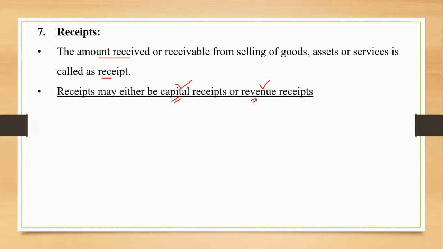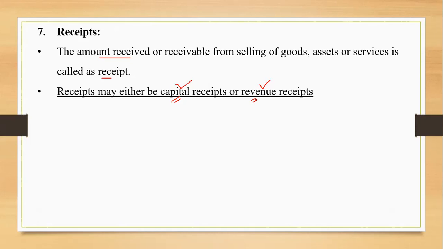And the amounts that are received by the business entity on a regular basis, of a recurring nature, that will be my revenue receipt. The revenue receipt will be in the form of the sale of goods for cash, the amount that we keep on receiving from the customers, or by providing services, the amount received by us on a regular basis. All those are going to be revenue receipts.